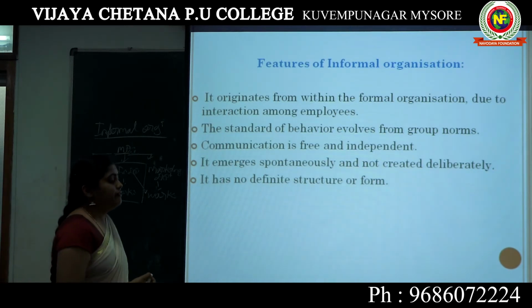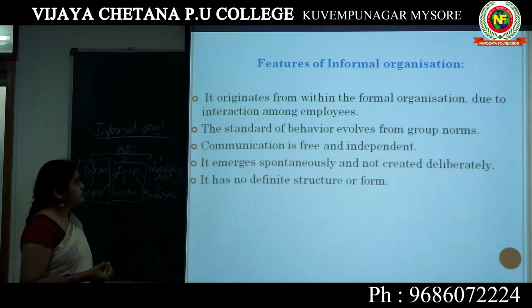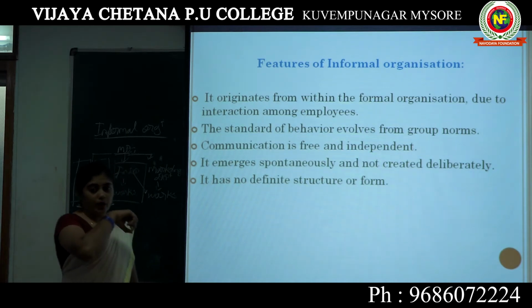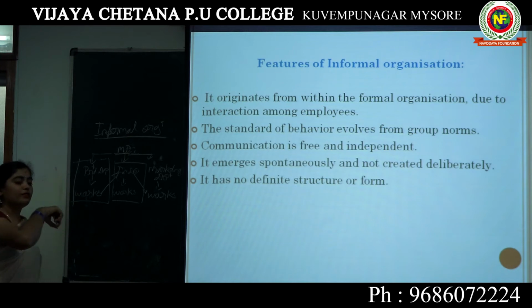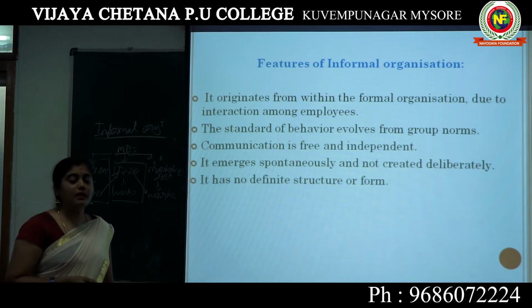The next one, features of informal organization. It originates from within the formal organization due to interactions among the employees. Yes, it is a part of the organization, but it comes from another way, that is informal.